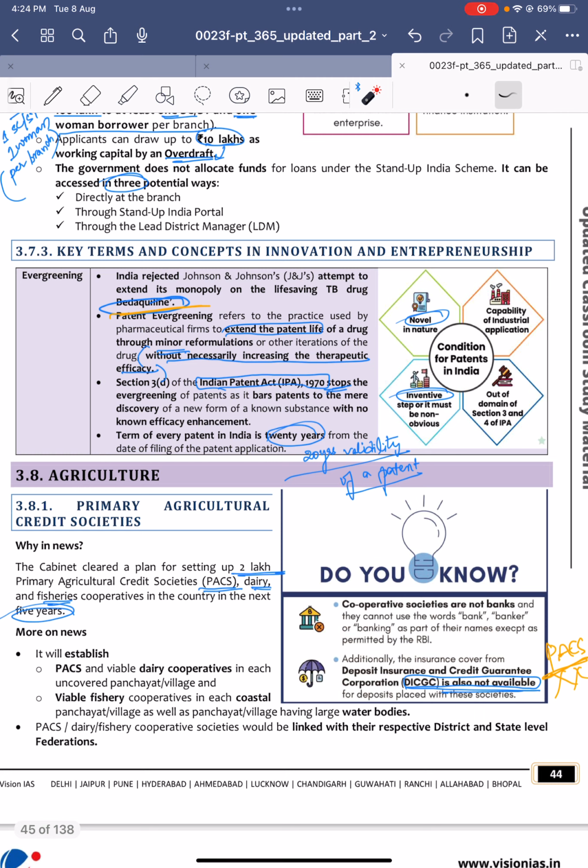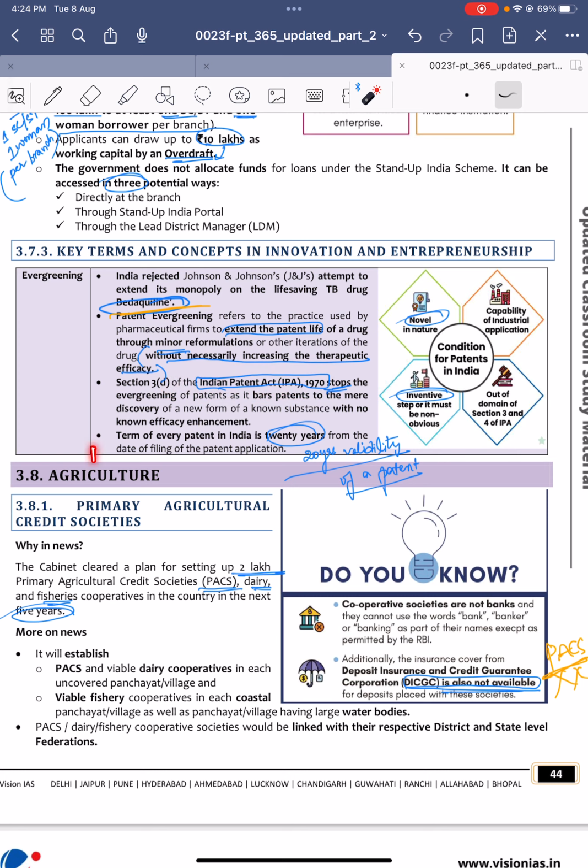Evergreening. Evergreening is something that pharmaceutical companies or whatever intellectual property rights owners do. Here it is given as the Indian Patent Act, so let us consider this example.